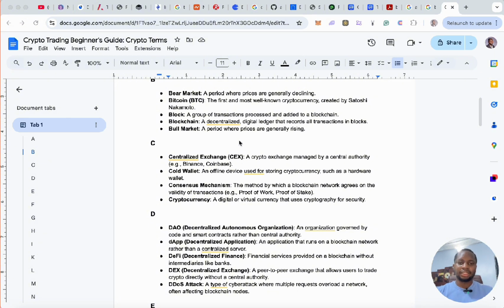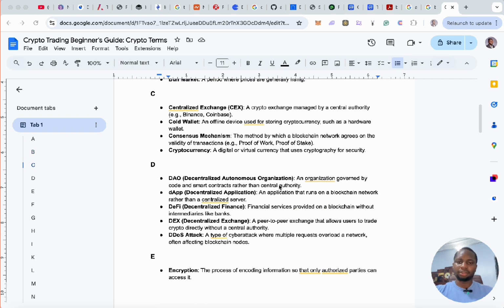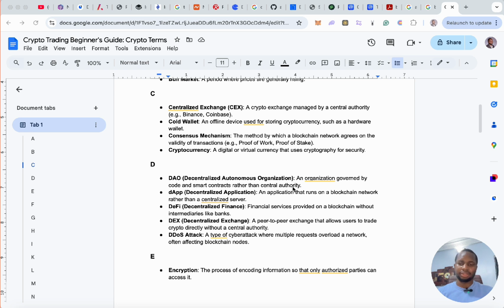All right. Cryptocurrency, that's the definition: a digital or virtual currency that uses cryptography for security. Right, so the crypto here means cryptography, and you should know that. DAO, a decentralized autonomous organization, governed by code and smart contracts rather than a central authority. A decentralized organization that is governed by smart contracts. The rules for the organization are embedded in smart contracts and live on chain, on the blockchain.